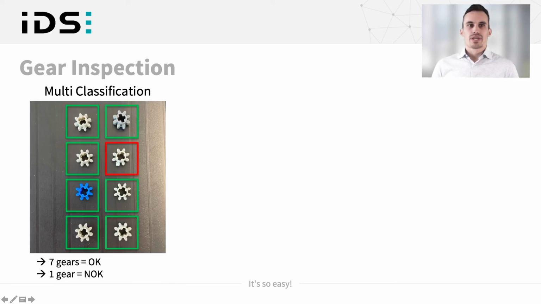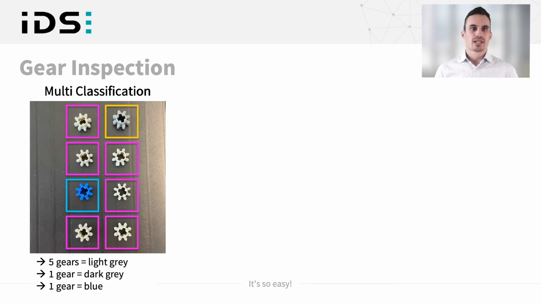In this example with the gear inspection, we have also a multi-classification with okay, not okay tasks. So here we can see that 7 gears are okay and 1 gear is not okay. So one tooth is defect. But with multi-classification, we can also solve another task, like you can see now. So here we can count how many gears are light gray, how many gears are dark gray or blue.